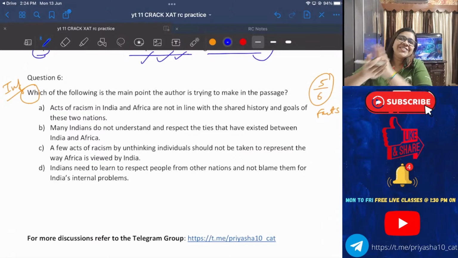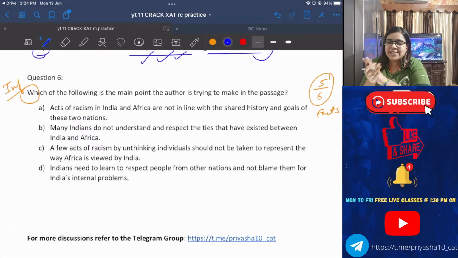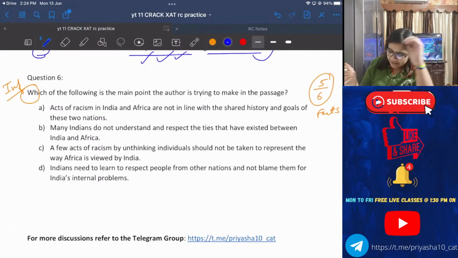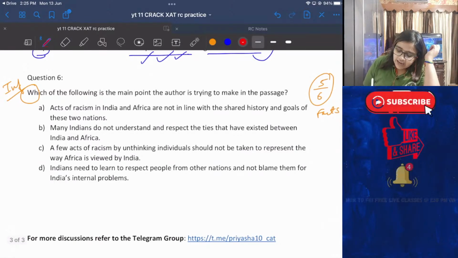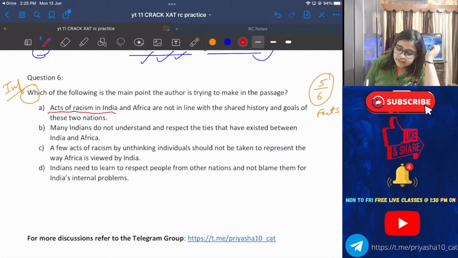Wow. I was just waiting for one such question in which I get all four options. Ria B, Jackie A. Okay. Amritesh B. Acts of racism in India and Africa are not in line with the shared history and goals of the two nations. Acts of racism in India has never been discussed. So Ajay and Jaideep, acts of racism in India is out of scope.